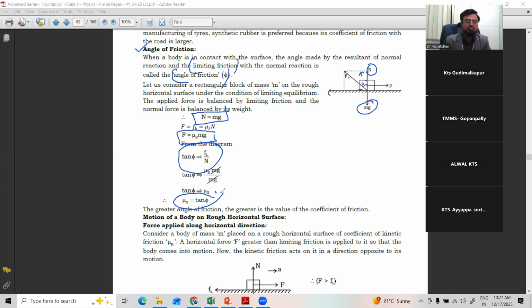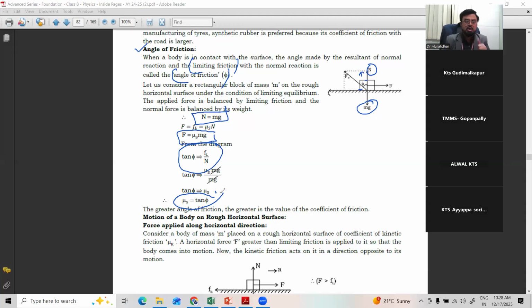The greater the angle of friction, the greater the value of the coefficient of friction. It means the coefficient of friction increases when the angle increases. The greater the angle, the tan value increases automatically, since it depends on the value of theta. Okay.